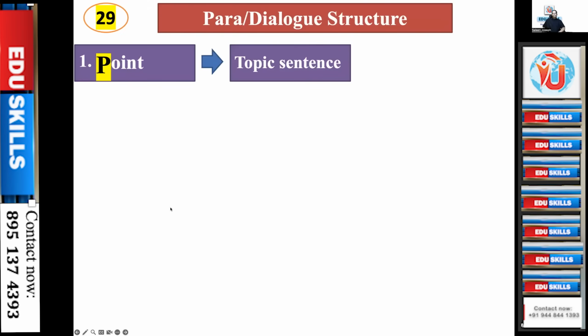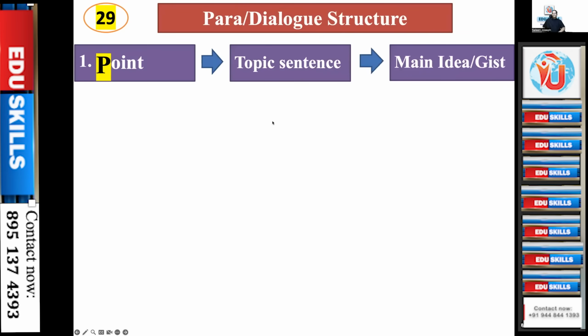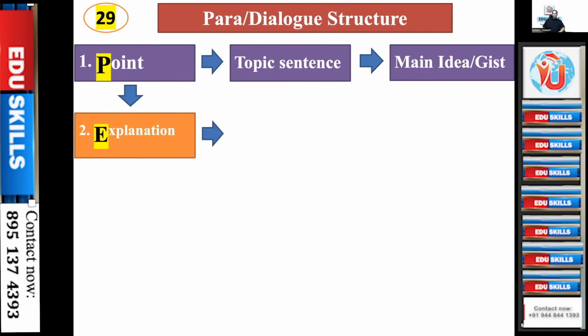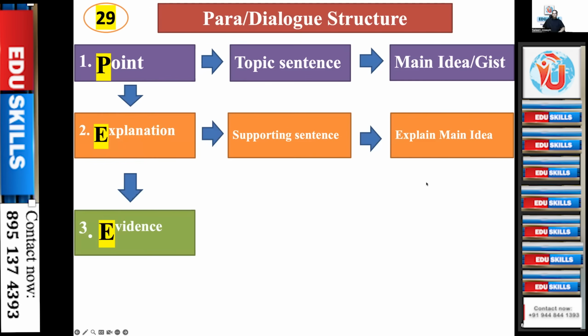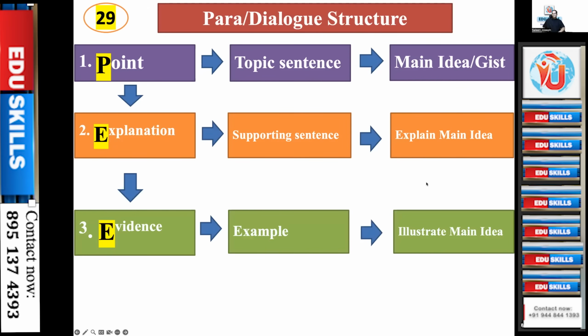This can be put in another way: PEEL. Point is the topic sentence. That is the main idea or gist. When you have a gist-based question, the answer will be in the topic sentence, so you need not read the whole paragraph. Then you have the explanation of the main point. That is the supporting sentence explaining the main idea. Then you have evidence given. That is the example or illustrations given.